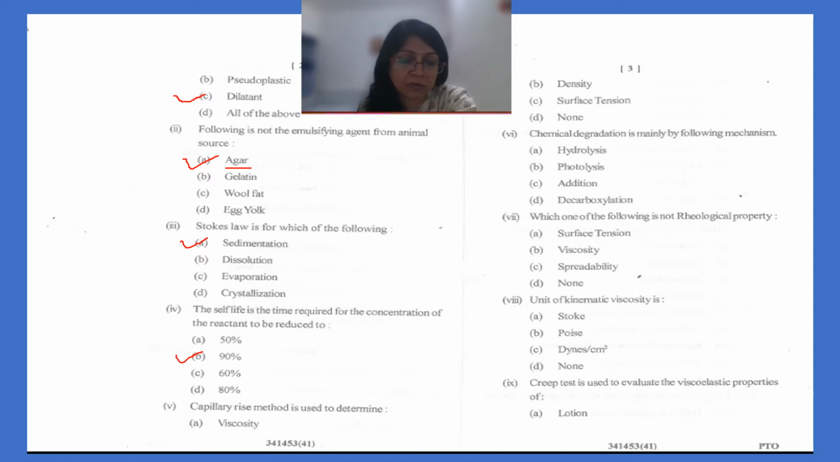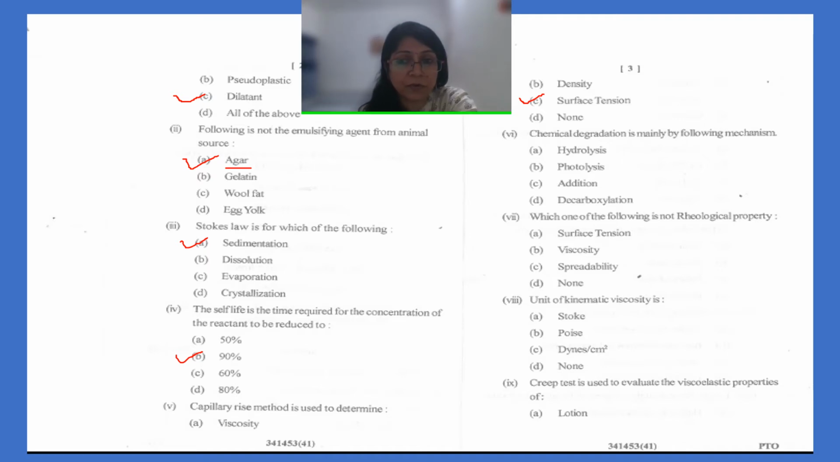Capillary rise method is used to determine what? It is used to determine the surface tension, not viscosity. Most students get confused in this because in case of viscosity there is also a capillary method, for which we use Ostwald's viscometer. But for surface tension, there is the capillary rise method in which we use the stalagmometer, called Ostwald's stalagmometer.